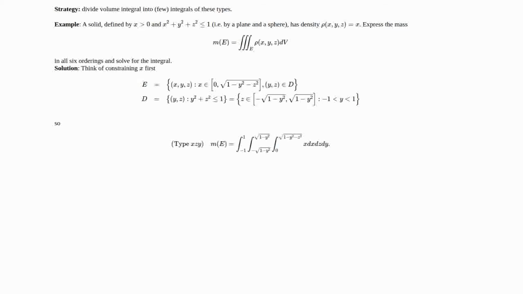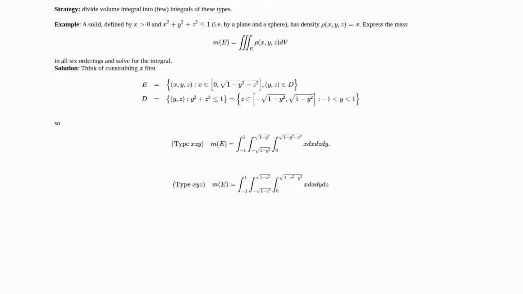And if we substitute these into the type xzy formula, we have that the mass of E is equal to the integral from minus 1 to 1, the integral from minus square root of 1 minus y squared up to the square root of 1 minus y squared, the integral from 0, because it must be above the plane, up to the square root of 1 minus y squared minus z squared of rho, but rho is just x, dx, dz, dy.